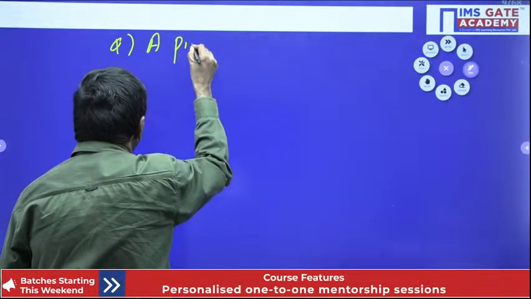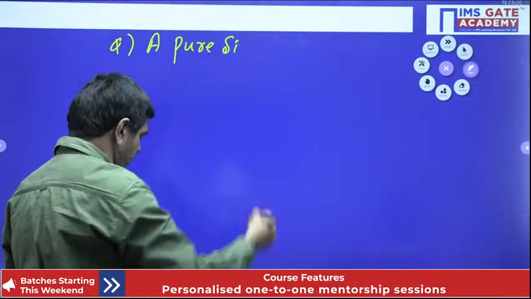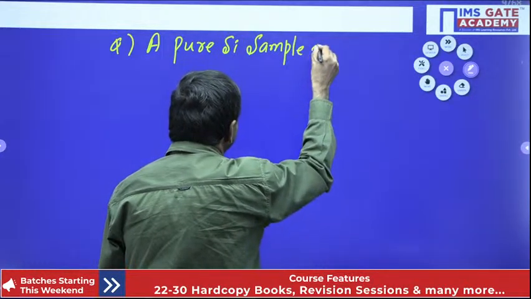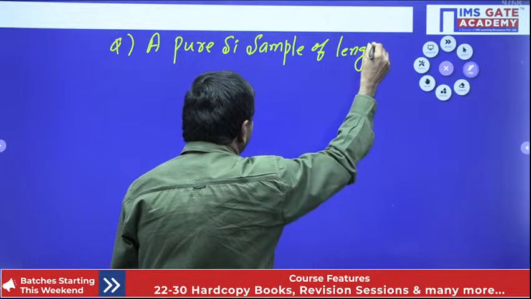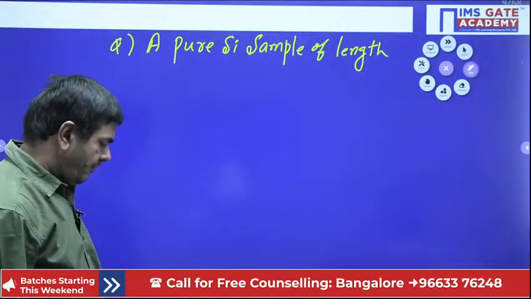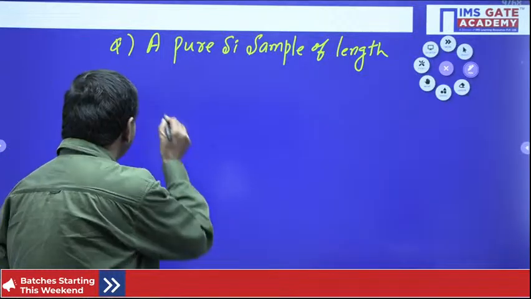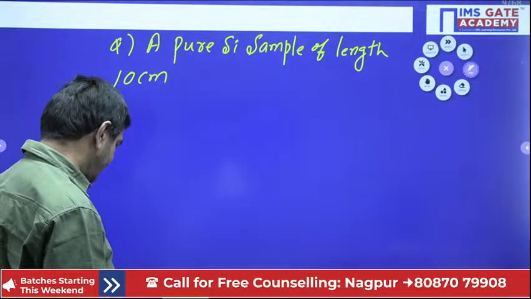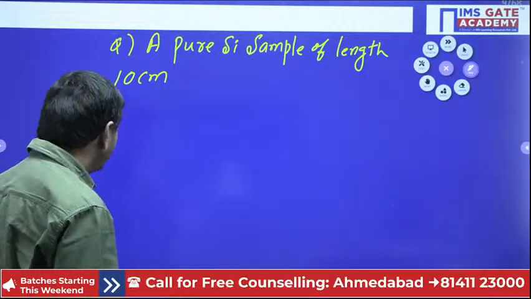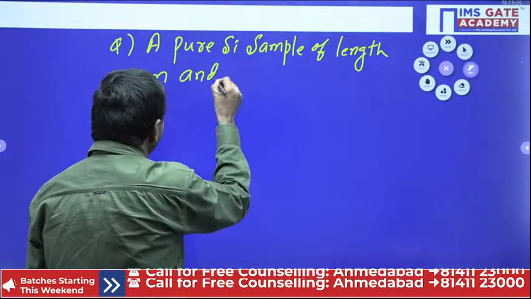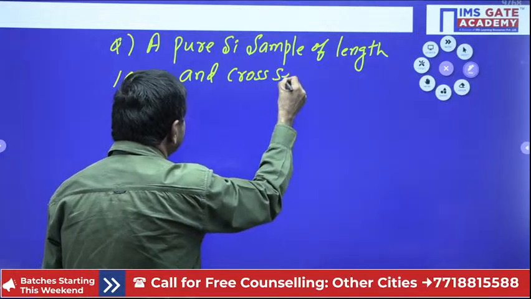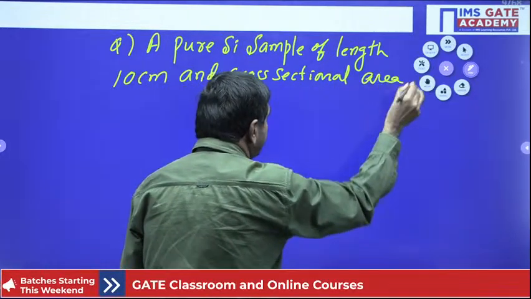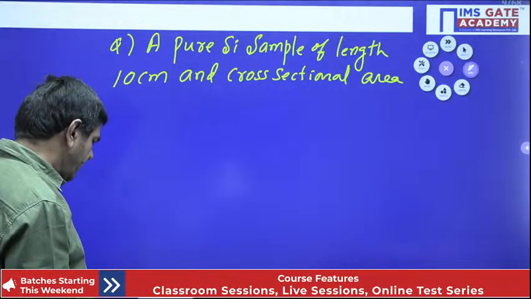I have taken silicon. A sample of length 10 centimeters is given, and the cross-sectional area is given as 10 power minus 2.